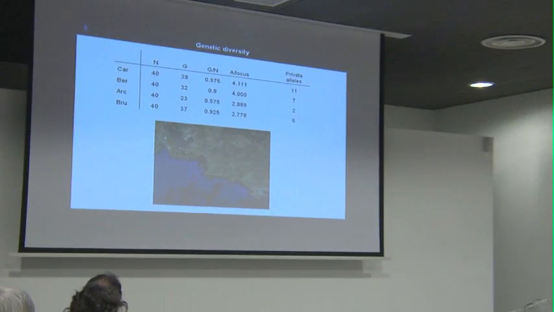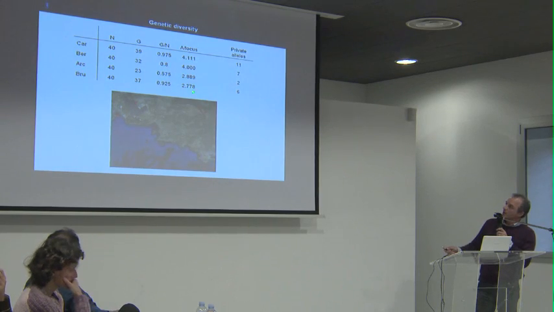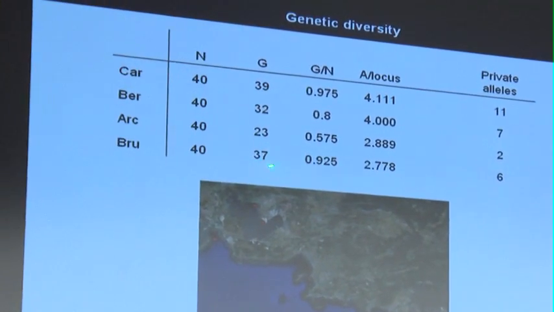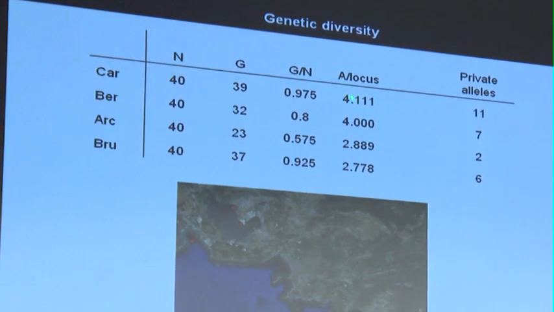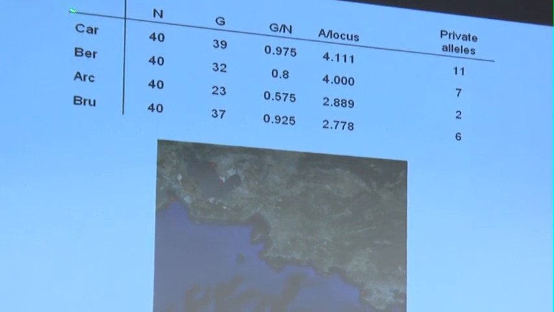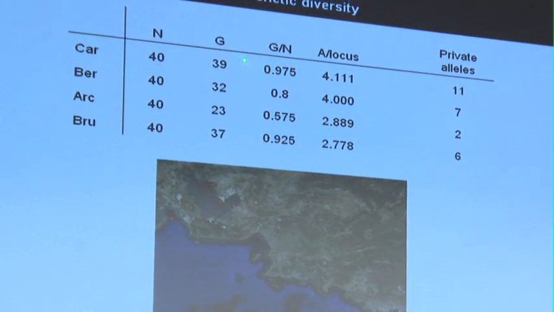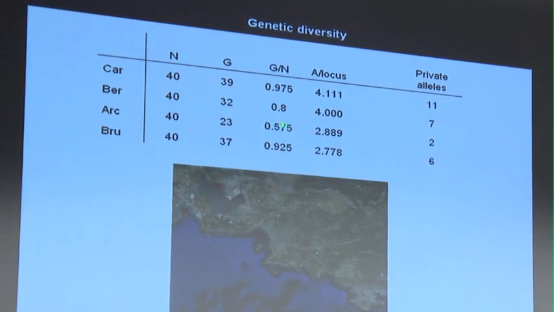The first data about genetic diversity, those are the 4 populations from the French coast. And what we can see here is the number of individuals that have been analyzed, the number of genotypes that have been found within each single population, and this is the ratio between number of genotypes and number of individuals. The first thing we can notice here is that the 2 populations from Carteau and Brusque have a very high number of genetically different individuals, almost equal to 1, while the population from Arc has very low number of genotypes. Only about 50% of shoots that have been collected represented different genotypes.